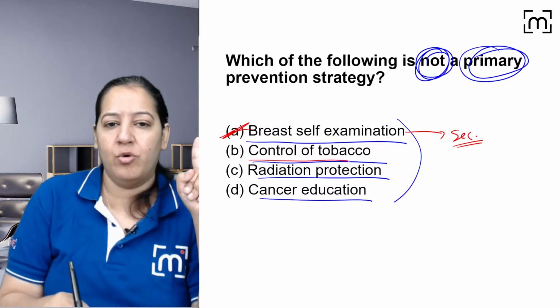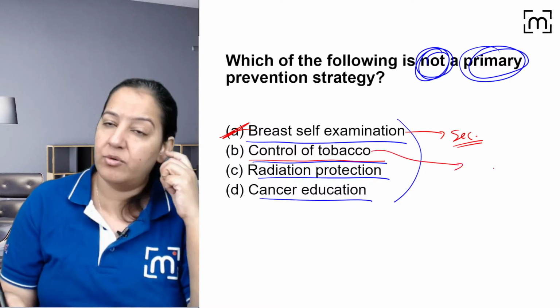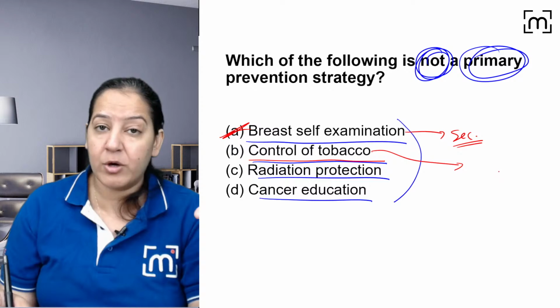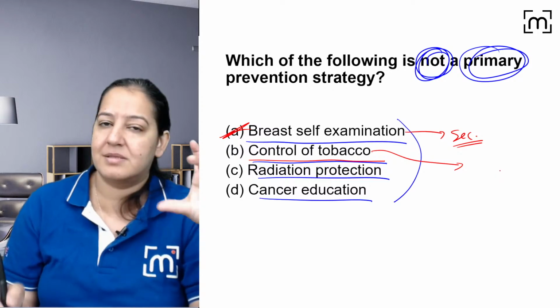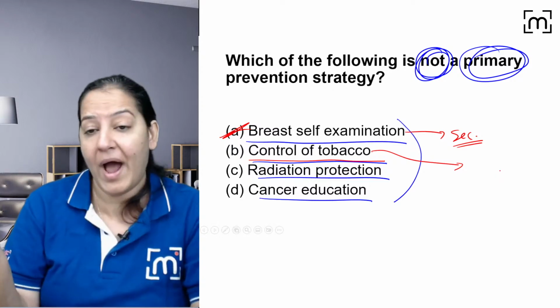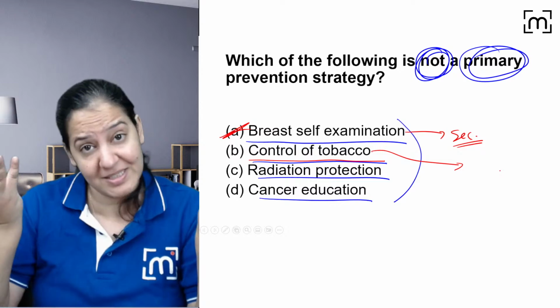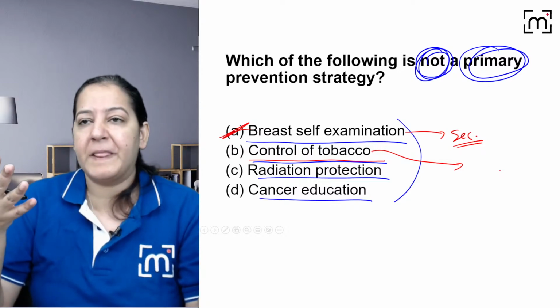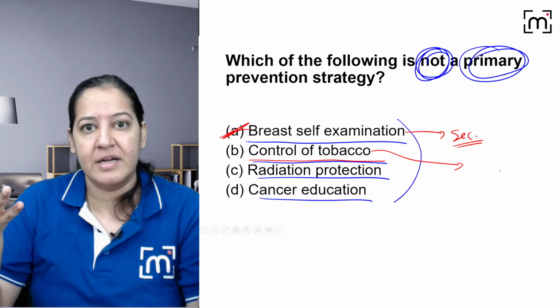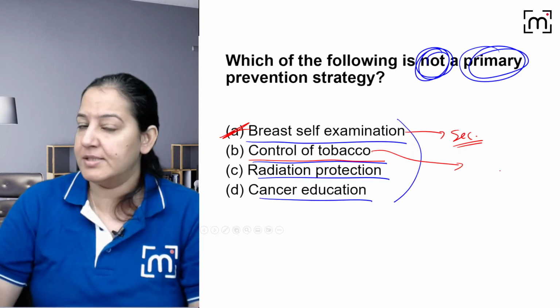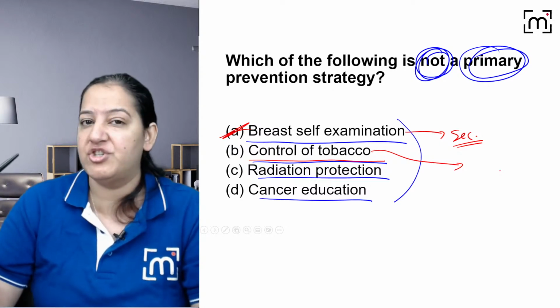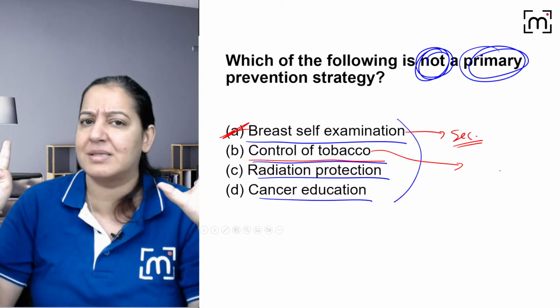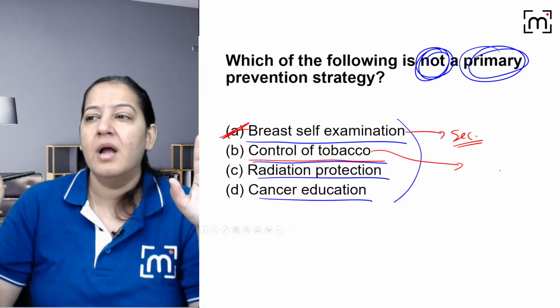But control of tobacco, the government is trying to control tobacco now. On the packet of tobacco, it's written that it causes cancer. Still, a person smokes. I guess they are mad, but still they smoke, right? So for the control of tobacco, the government is increasing the pricing. There is no advertisement of tobacco. It is a rule. You cannot advertise tobacco on television, on the internet, on any mass media.